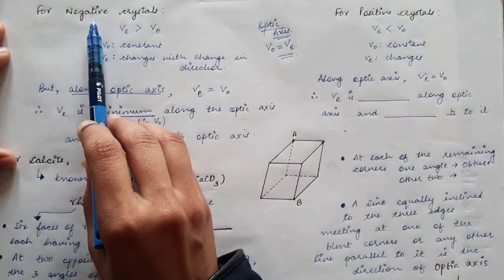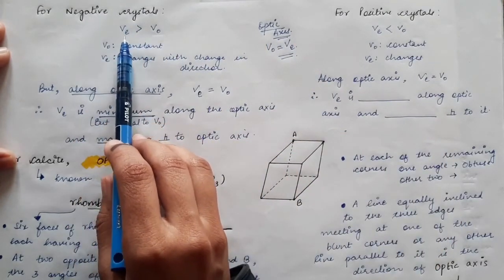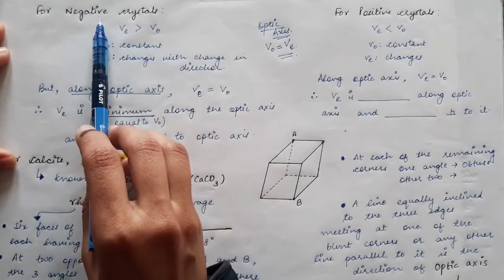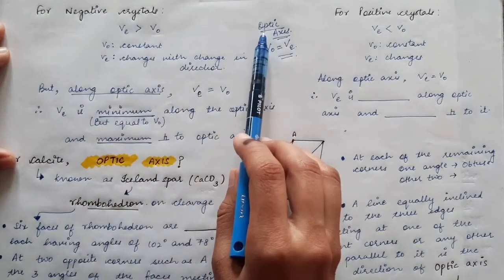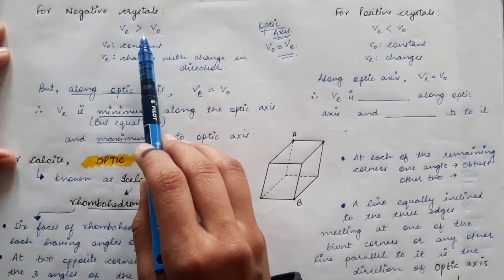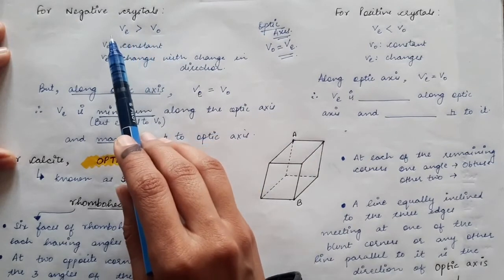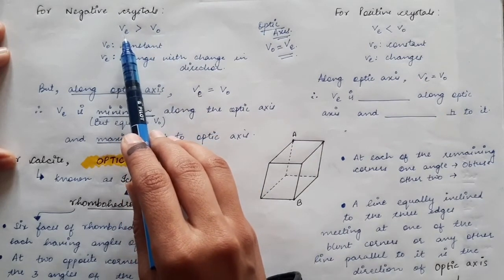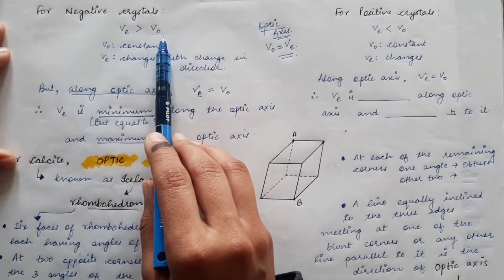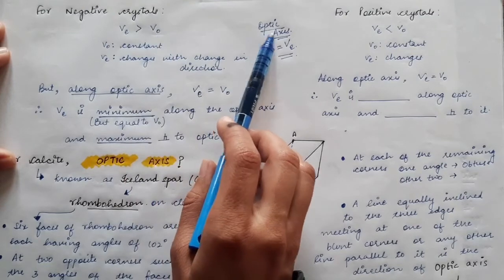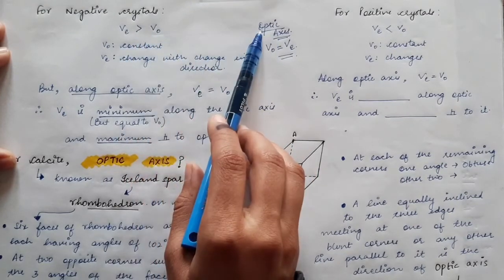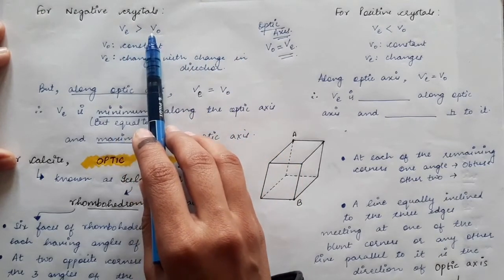In the case of negative crystals, the velocity of the extraordinary ray is greater than the velocity of the ordinary ray, but there will be one direction, the optic axis, along which VE equals VO. Other than that direction, the velocity of the extraordinary ray will always be greater than the ordinary ray.